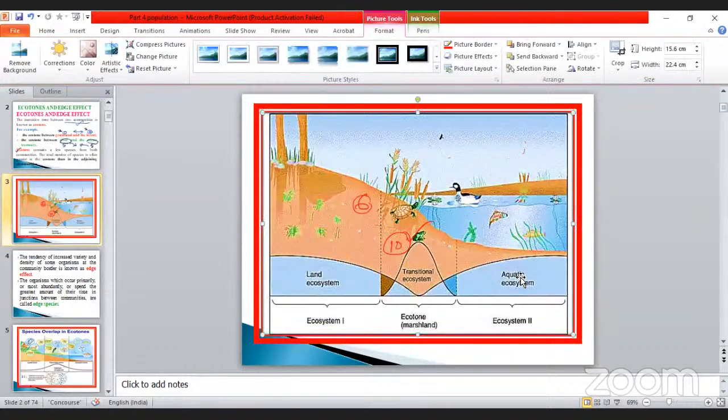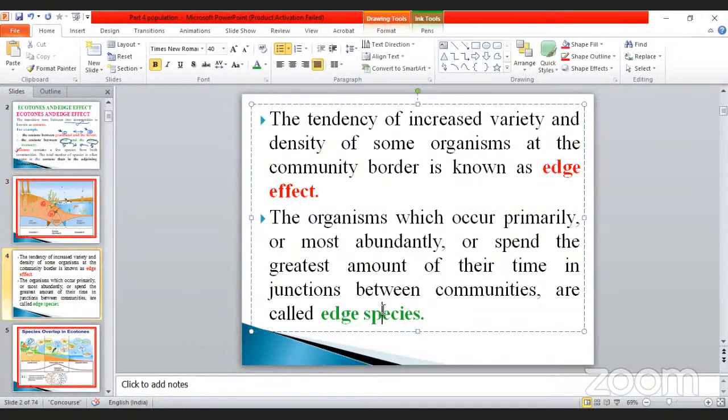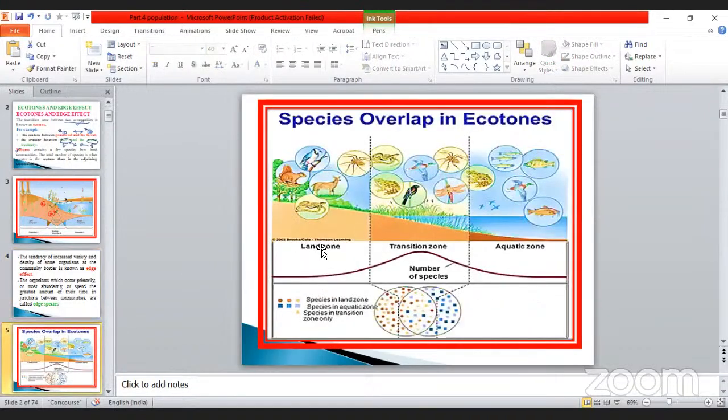This is the land ecosystem as well as the aquatic ecosystem. In between, there is a specialized zone that is also amphibian in nature. They can live in both conditions. Such organisms are found in the ecotone, like marshland. Some examples: edge effect and edge species, which we already discussed. Land zone and aquatic zone, both living together in a particular area, is called the ecotone. The number of species also greatly increases in this area.